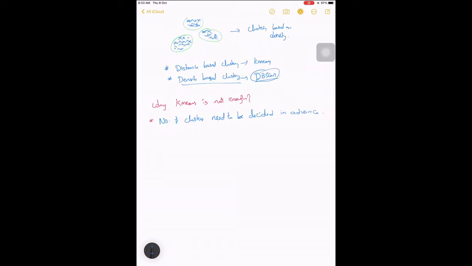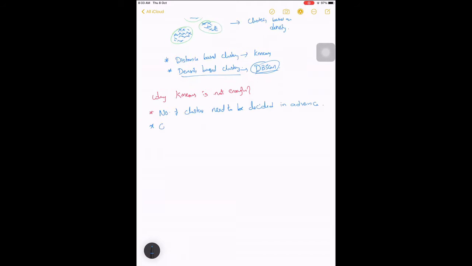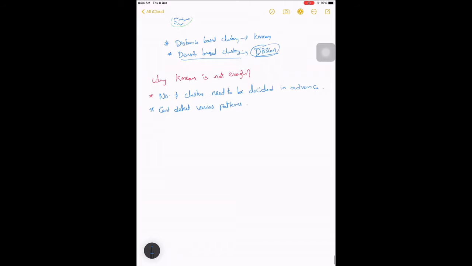One more thing is that it can't detect all kinds of patterns. Let me show an example. Let us say our data is something like this, and like this.